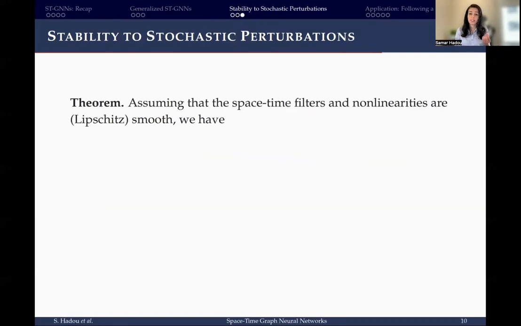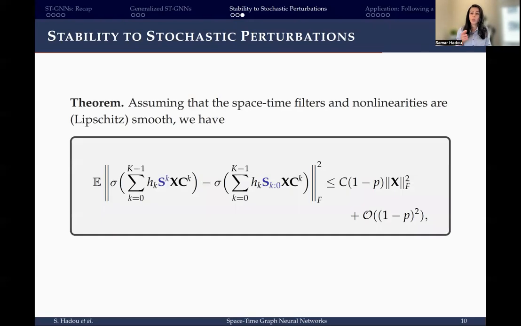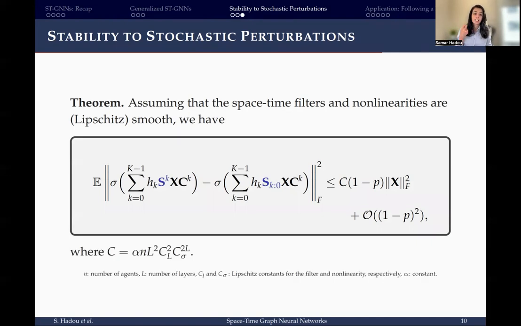And now, by expressing dynamic graphs as stochastic perturbations of a fixed time graph, and under smoothness assumptions on the space-time filters and the nonlinearities, we were able to prove that, on average, the distance between the output of the trained network with a fixed time graph and with a dynamic sequence of graphs is bounded by a factor that is linear in the drop probability 1 minus P, up to some constant. And this constant depends on the graph size n, the number of layers L, and some Lipschitz constants C_L and C_sigma. This indeed implies that we can transfer learning to dynamic graphs if the drop probability is kept small.